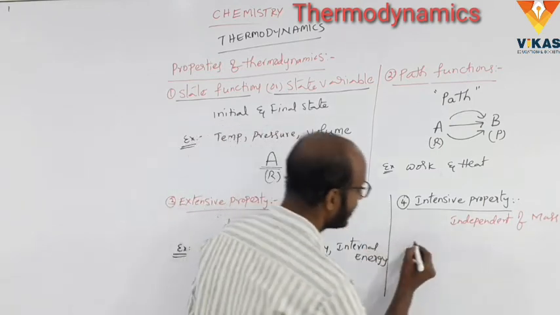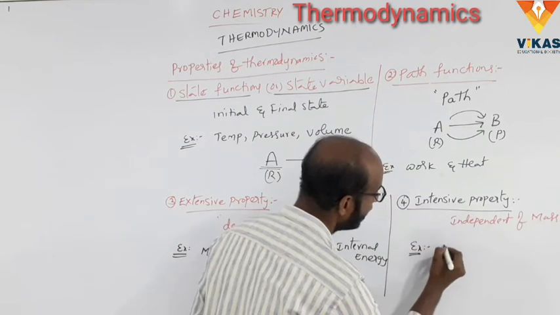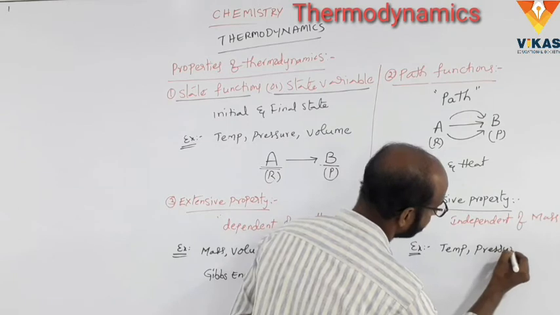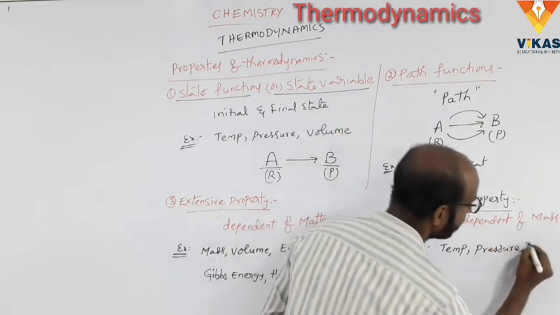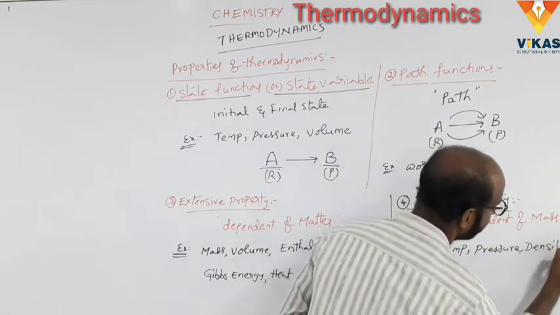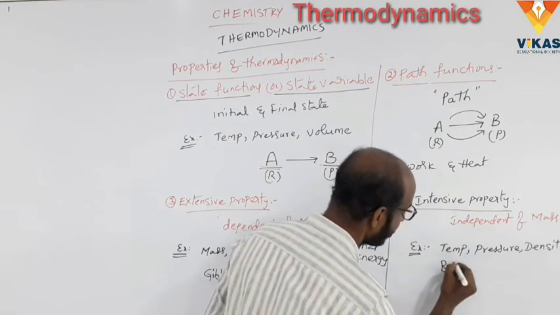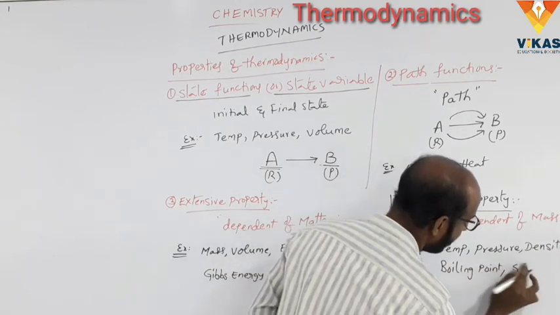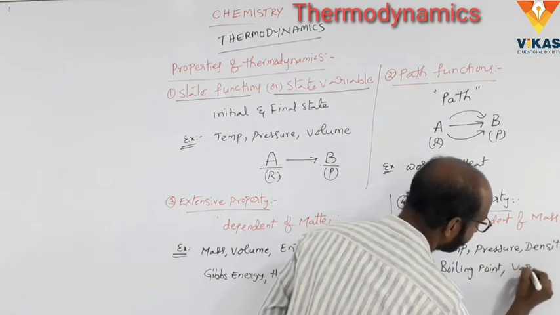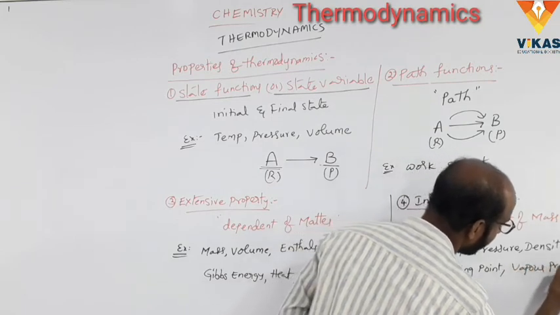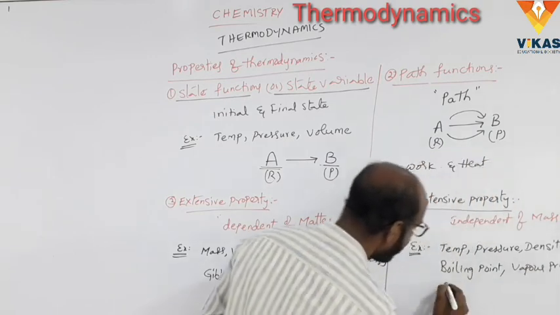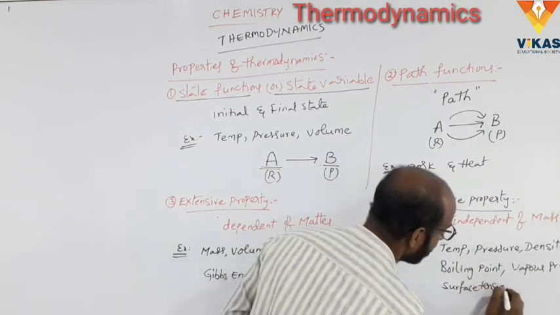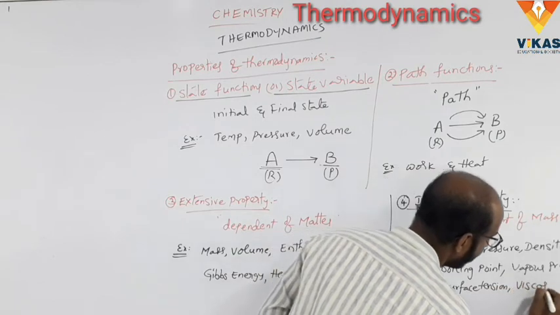Examples of the intensive property. What are the examples? Temperature, pressure, density, boiling point, vapor pressure, surface tension, viscosity.